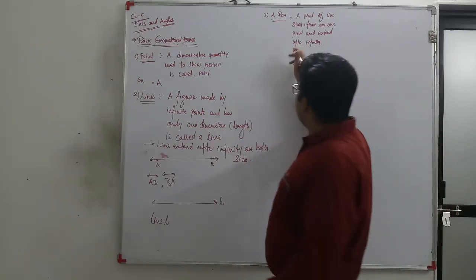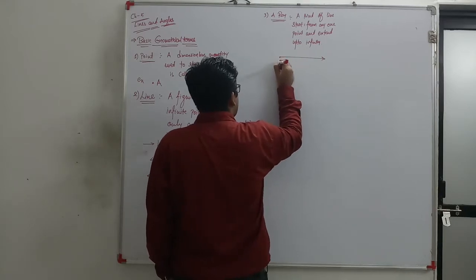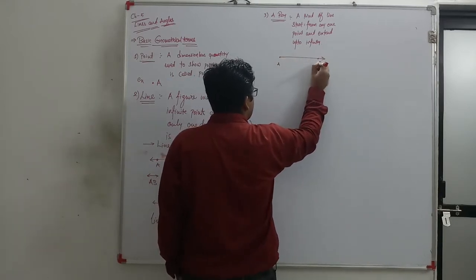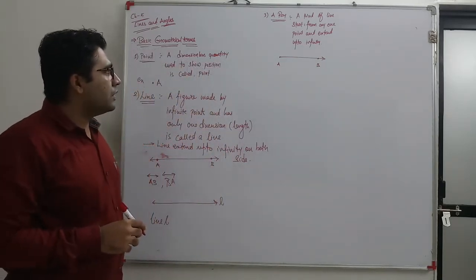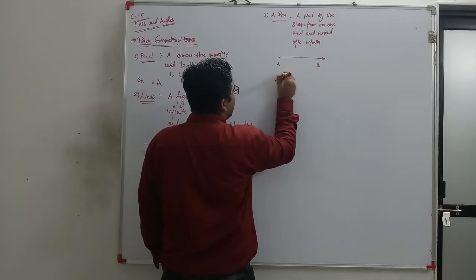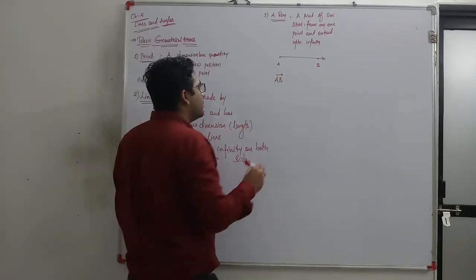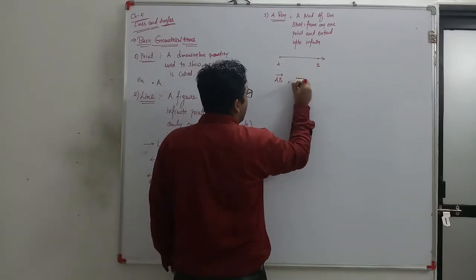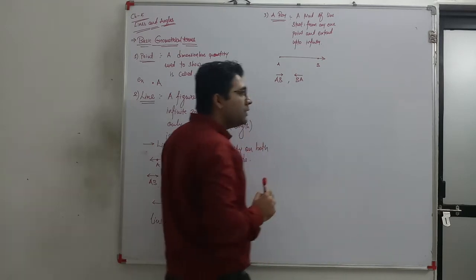Sun rays originate from the sun and reach up to infinite distance. So in the same way, this is a ray, this is the one end point, and this is the infinity point. So how to write it? We write like this, ray AB. When you change the letters like BA, the arrow also changes. Why is the arrow changed?